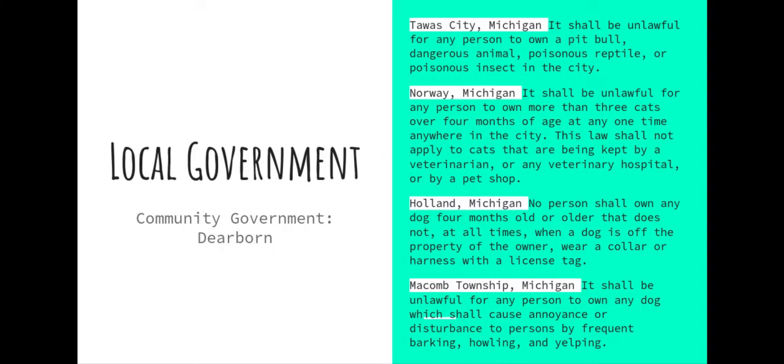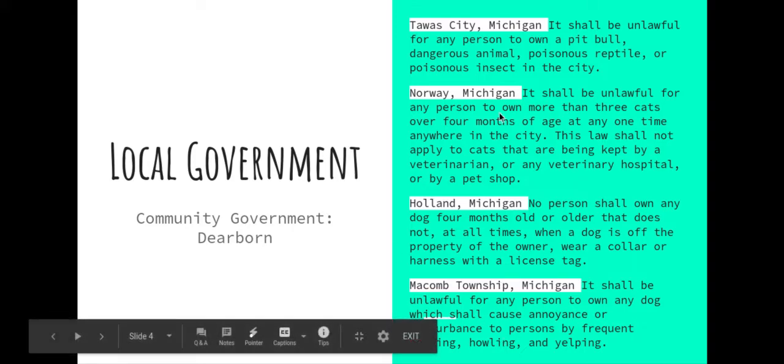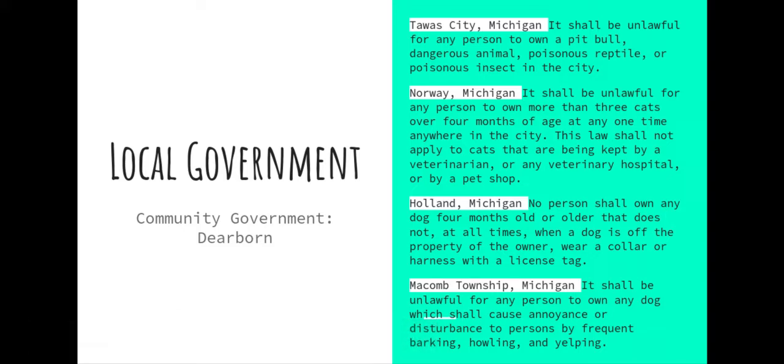So, looking at our local government, again, this is our city of Dearborn government. There are different laws that cities can make. Over here, I have a list of some different laws about pets from different cities. What you'll notice is that each of these laws is different. If you want to pause the video right now so you can read through those, please do so and just press play when you're ready to hear the rest of what I have to say.